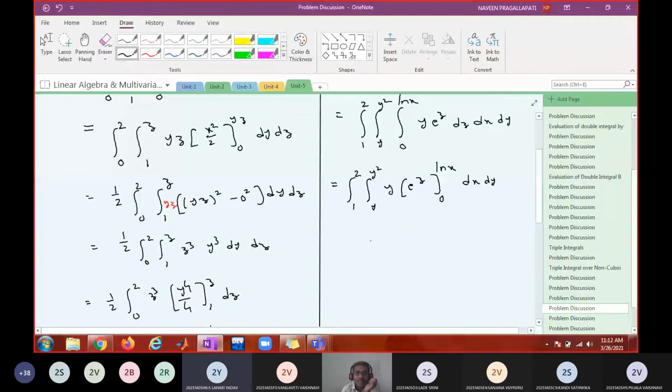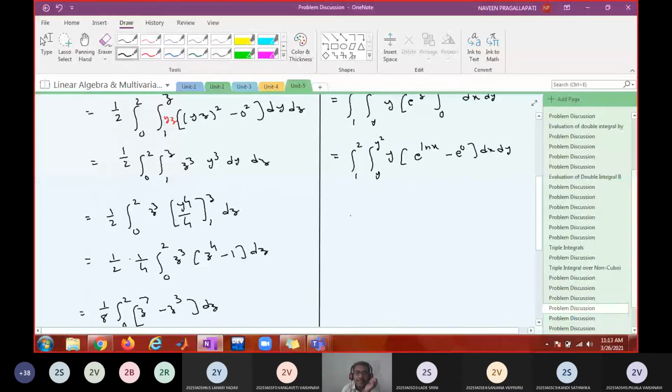So what is the upper limit? What is the lower limit? e power log x minus e power 0, dx dy. What is e power log x? x. So y into x minus 1 dx dy.